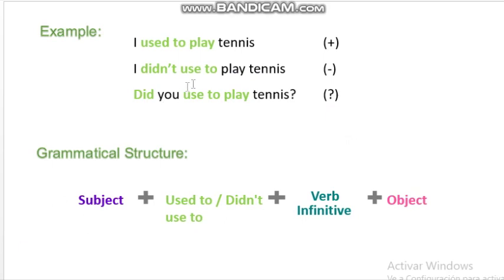In the example, we have 3 sentences that show you the positive, negative, and question. In the positive, we have I used to play tennis. The negative, I didn't used to play tennis. You have to be careful with the D in used. You don't have to use D because you have didn't. And the question, did you used to play tennis?